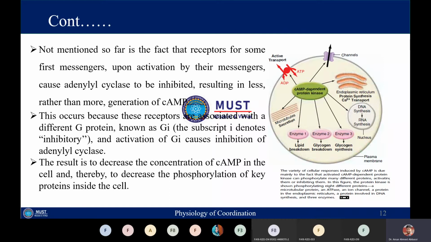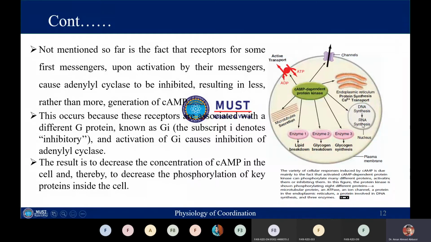Similarly, we have this protein kinase activating another enzyme 2, and this enzyme 2 may be performing its role in glycogen breakdown. Similarly, we have enzyme 3. It can also take part in glycogen synthesis, and this activated cyclic AMP dependent protein kinase can also have its effect on DNA synthesis.